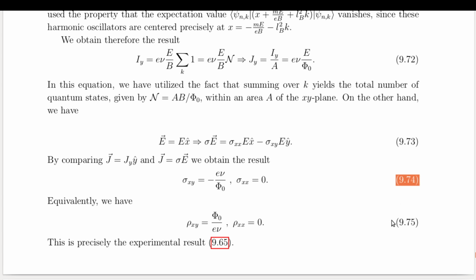The condition of zero longitudinal conductivity is central to the robustness of the quantum Hall effect. It guarantees that all current flows exclusively along the edges of the sample, forming what are known as edge states, which are responsible for the highly stable quantization of the Hall resistivity.